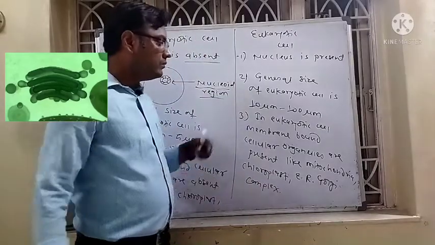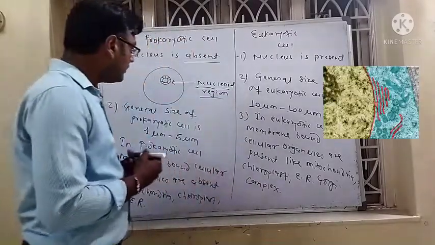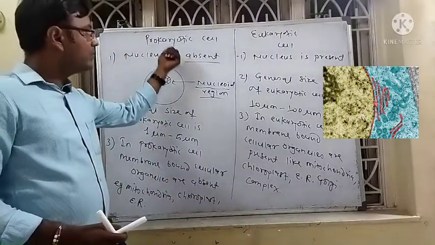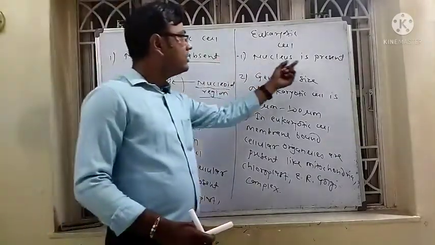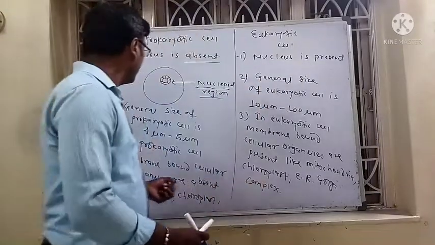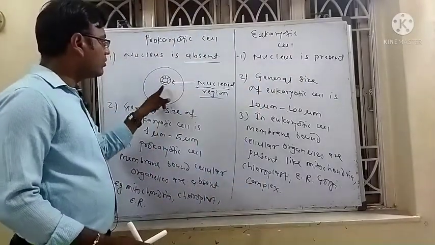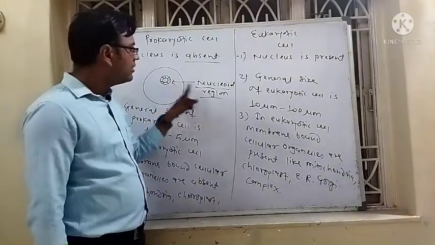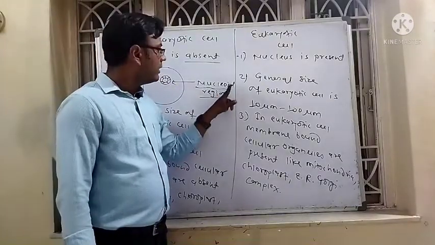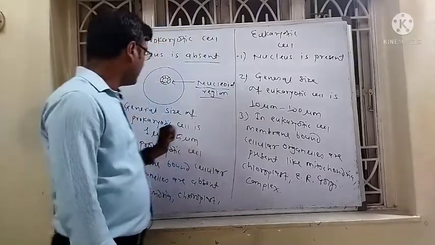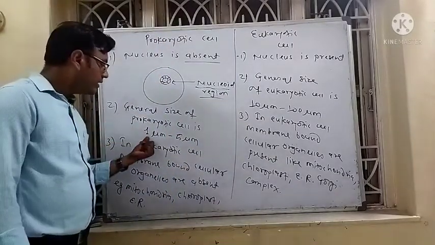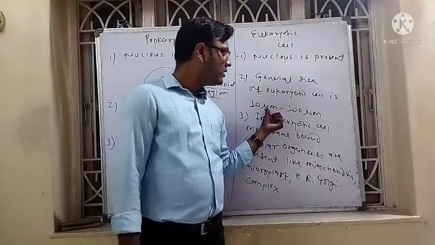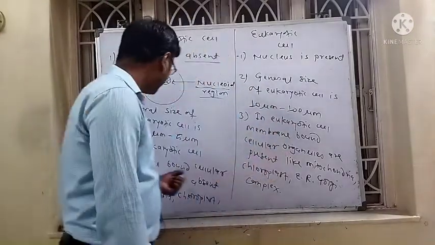So here the remaining points we will also see. First point: nucleus is absent in the prokaryotic cell, while nucleus is present in the eukaryotic cell. The region of the cytoplasm where the circular double-stranded DNA of the bacteria is present is called the nucleoid region. The general size of the prokaryotic cell is 1 to 5 micrometer, while the general size of the eukaryotic cell is 10 to 100 micrometer.